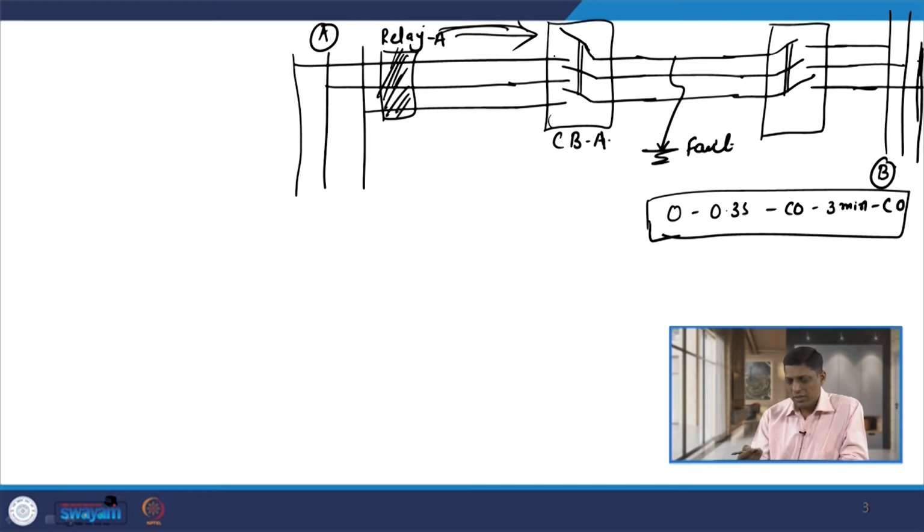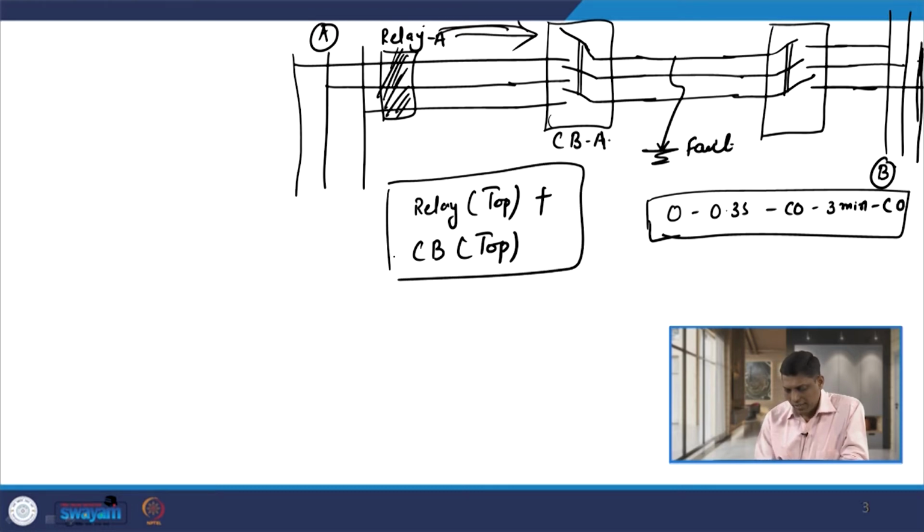As soon as the contacts separate, there is an arc across the contacts of the circuit breaker, and because of the dielectric strength of the quenching medium, the arc is quenched. So, I can say the time of operation of the relay plus the circuit breaker time of operation, this we call the fault clearing time. This we have already discussed when we considered the overcurrent and distance relays.